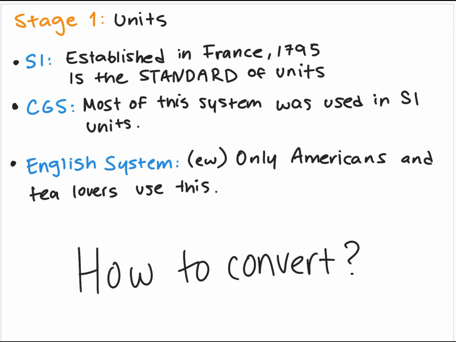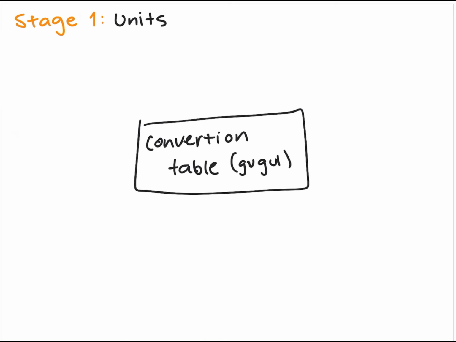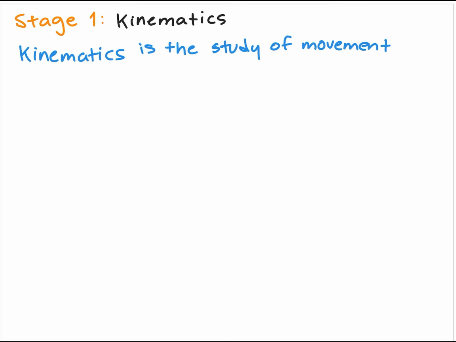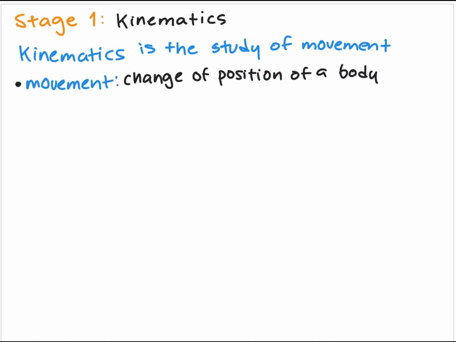You need to know how to convert the English system to the SI units, so that is something you have to learn on your own. Kinematics. It is the study of types of movements that our body has, and it can have a mathematical description.